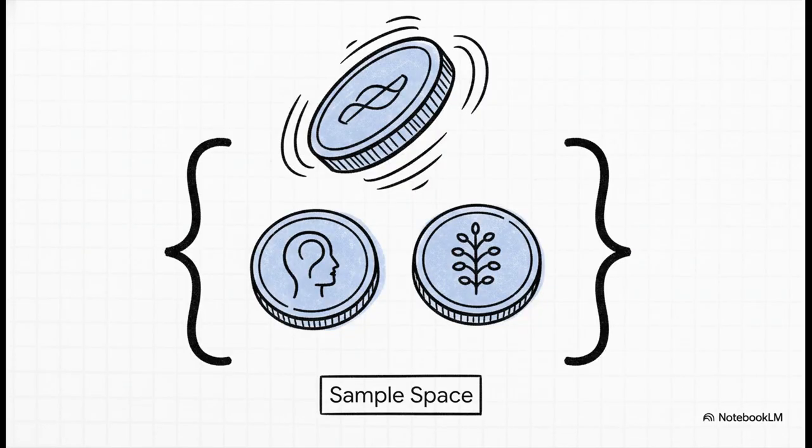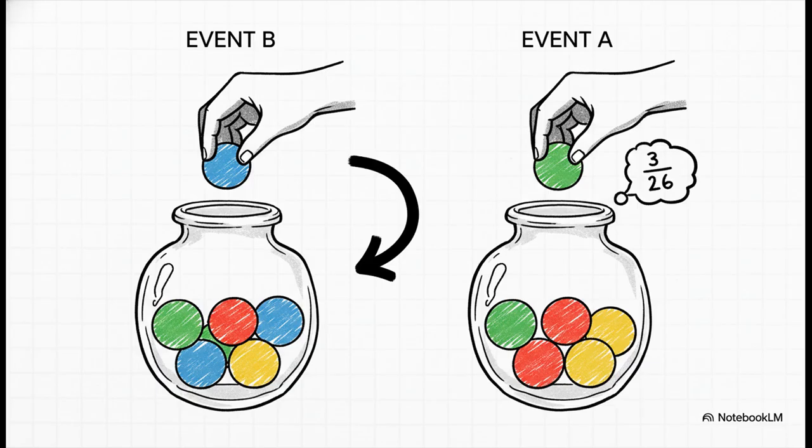And the way we start to wrangle all this uncertainty is with something we all get, a simple coin toss. The roadmap starts us off with the basics, just figuring out all the possible outcomes and the chances of one specific thing happening. It's simple, but it's the bedrock. From there, we build up to something way more powerful, conditional probability. That's just a fancy way of asking, okay, if this thing happened, what are the chances that that thing will happen next? And this is absolutely critical, because in a quantum algorithm, measuring one qubit can totally change the odds for another one. You have to understand these connections.